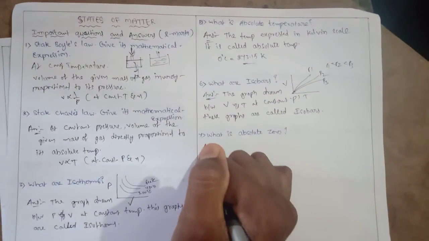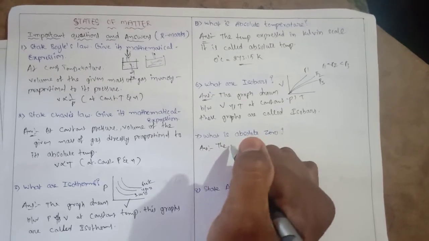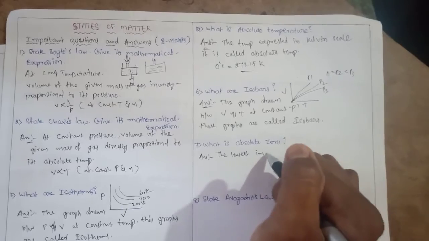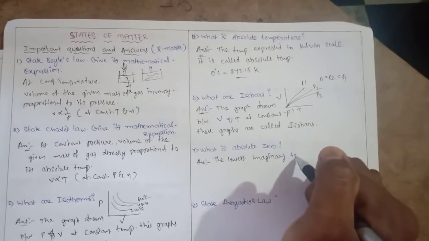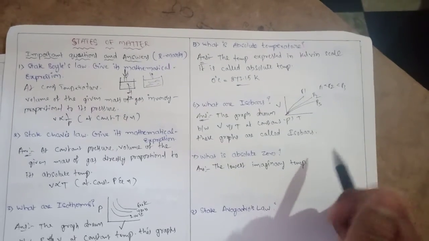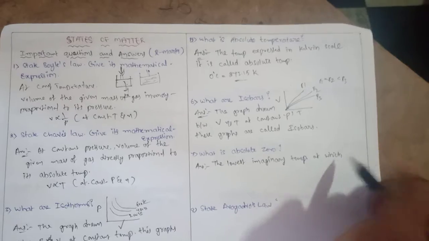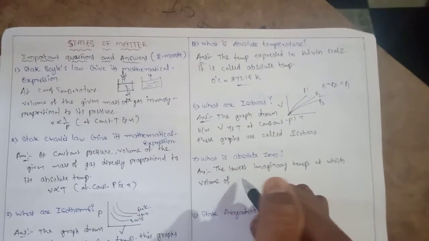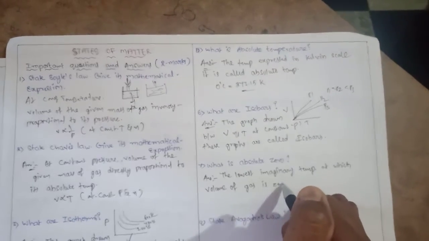Answer for this: the lowest imaginary temperature at which volume of gas is 0.